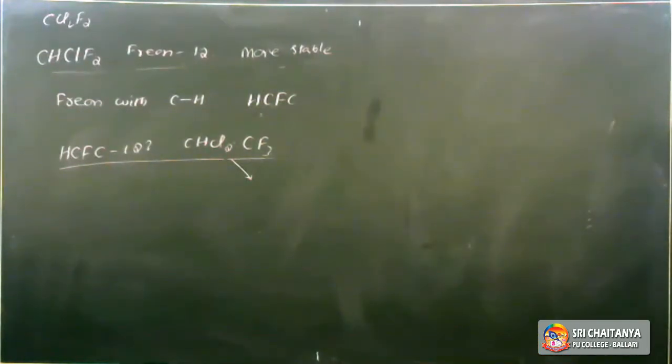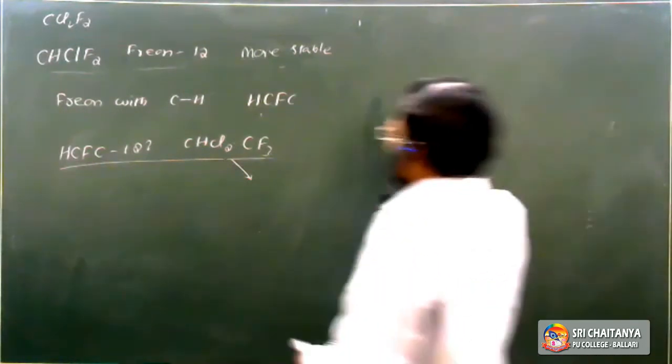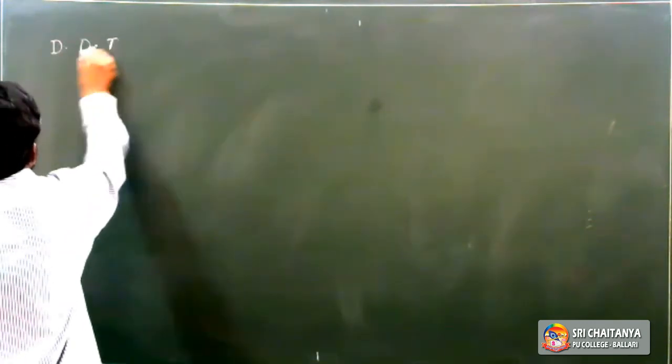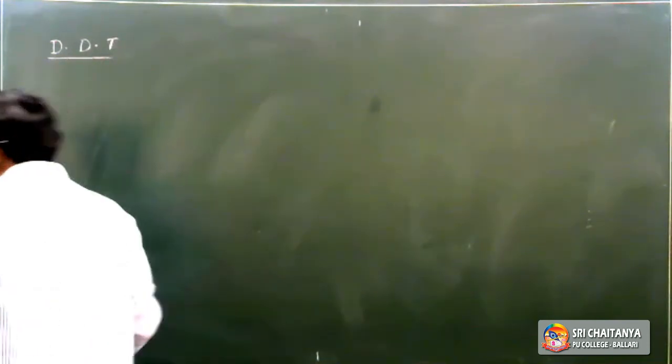The next and last one is DDT. What is the full form of DDT? Dichlorodiphenyltrichloroethane.